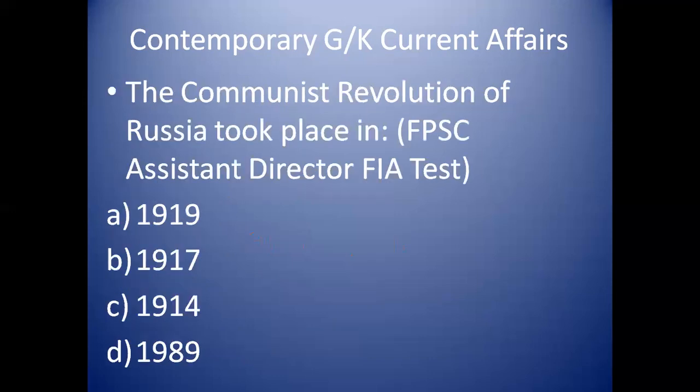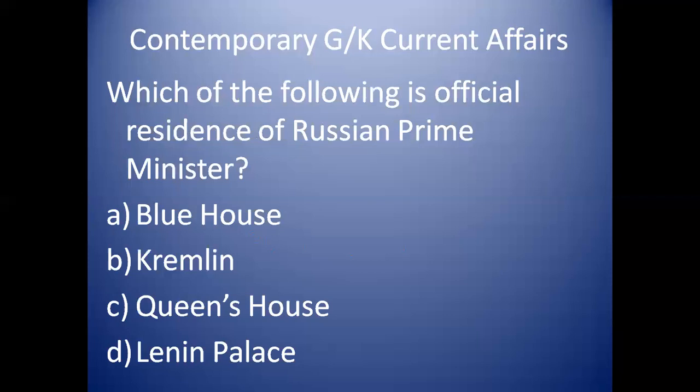The Communist Revolution of Russia is also called the Bolshevik Revolution. I haven't noted it here, you can note it on your own. The Communist Revolution of Russia took place in 1917. Bolshevik Revolution, 1917.